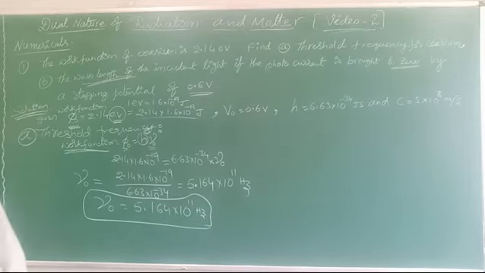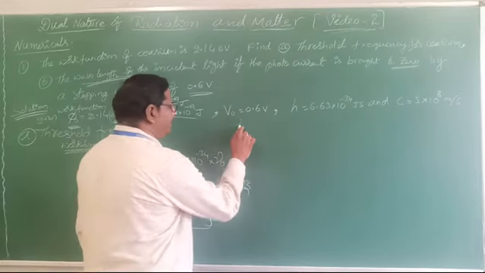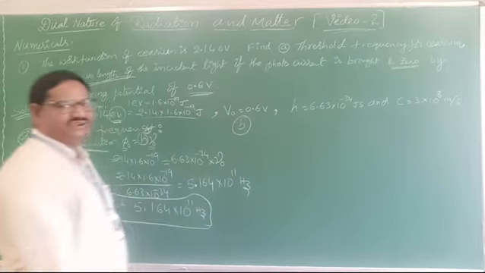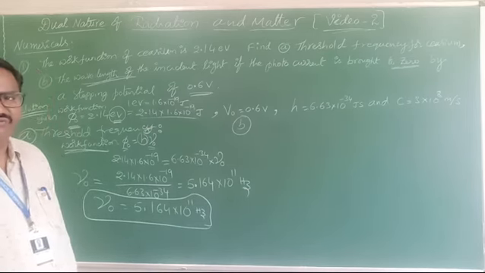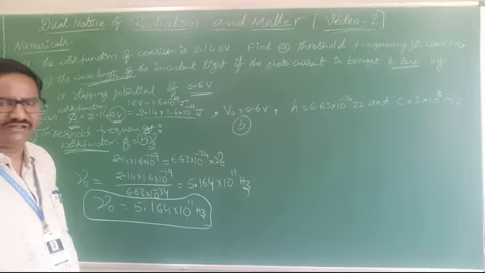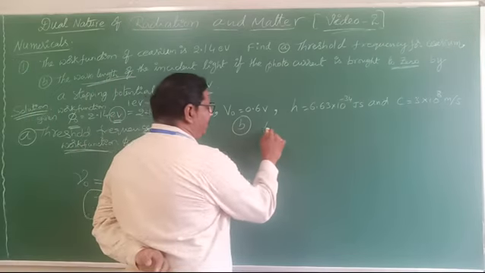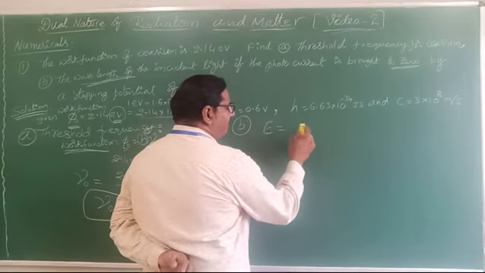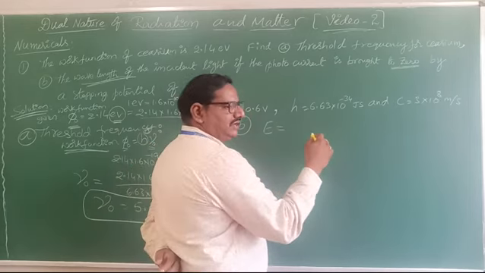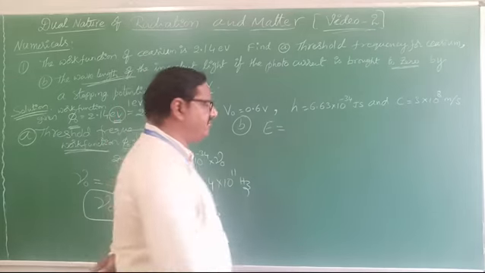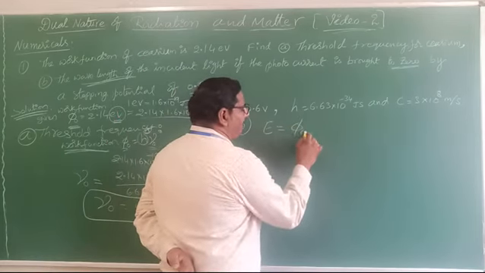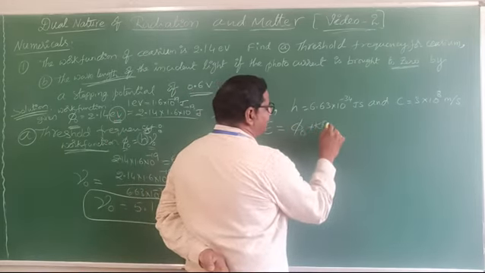Next is the B point. To measure that, first we want to measure the total energy of the incident ray. The total energy E equals work function plus maximum kinetic energy, because according to Einstein's equation, E equals phi naught plus KE max.